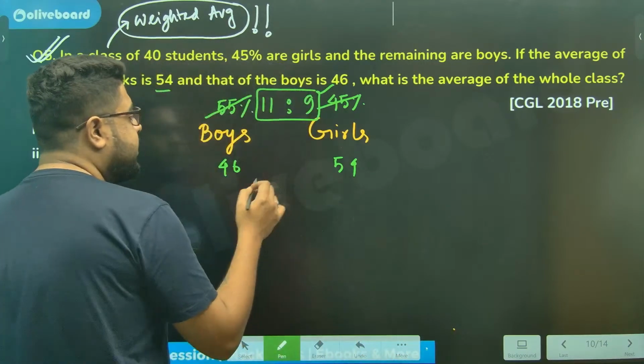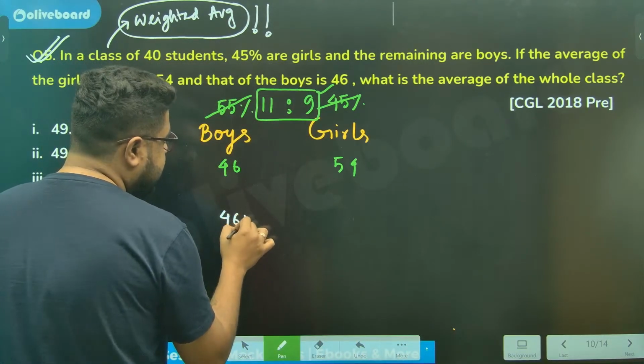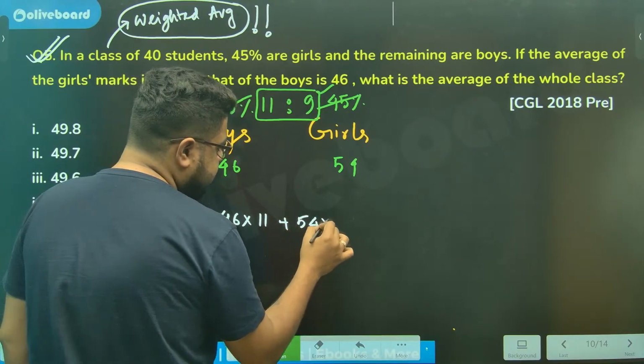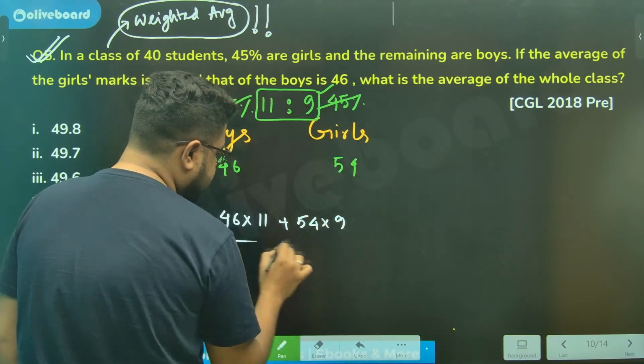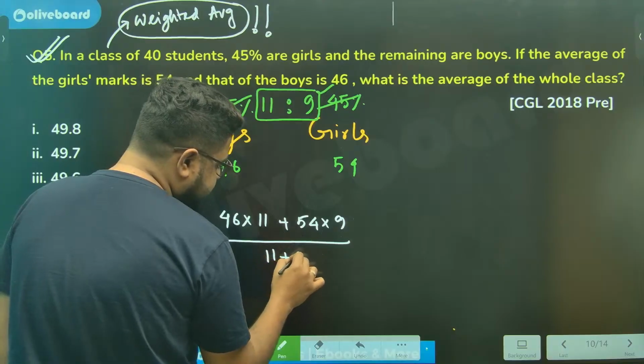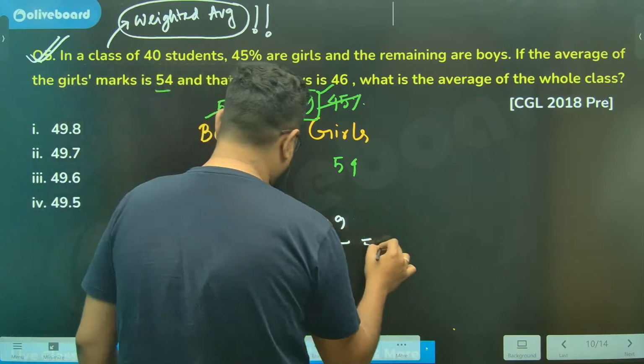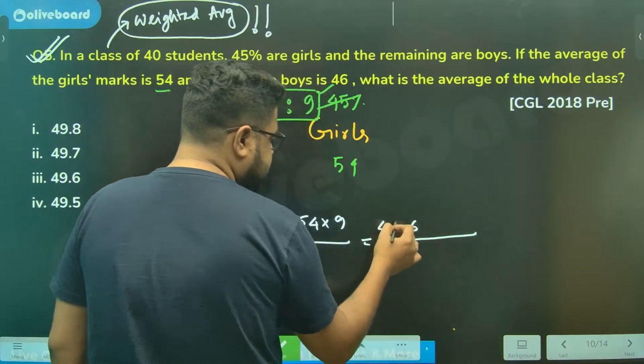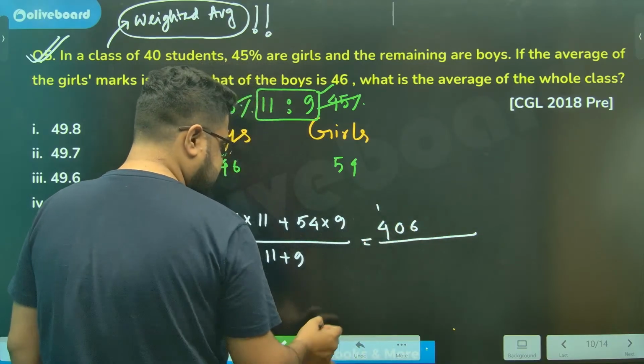Sir, the weighted average will be 46 times the weight of this plus 54 times the weight of this, divided by the total weights. That's the simple answer. How will we do it, sir? 4 plus 6 and 6 plus 4, 10. So this is 506, sir.